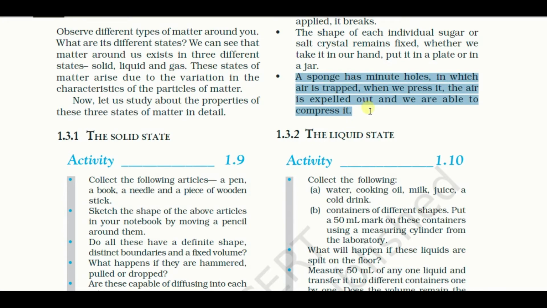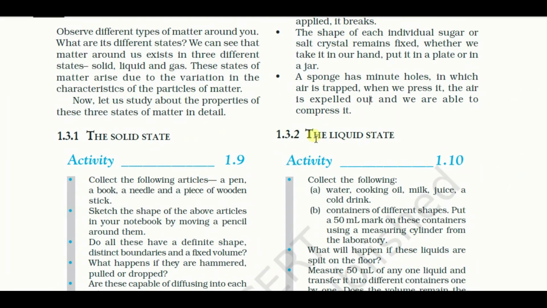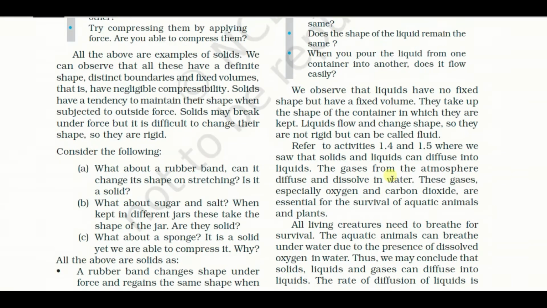Now come to the point, the liquid state. In the case of the liquid state, we observe that liquids have no fixed shape but have a fixed volume. They take up the shape of the container in which they are kept. Liquids flow and change shape, so they are not rigid but fluid. So when we keep a liquid in any container, it acquires that container's shape, and as liquids can flow, they are known as fluids.